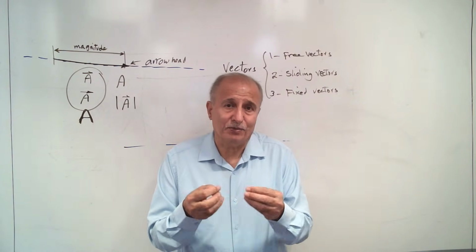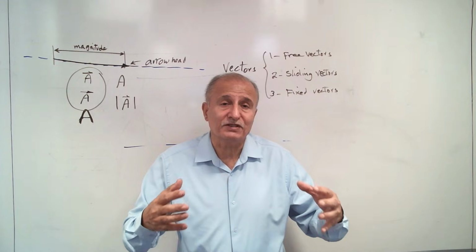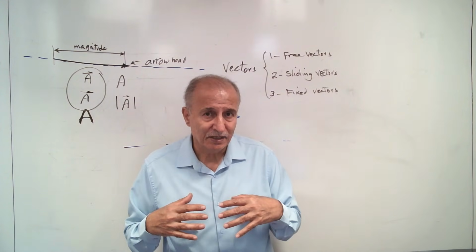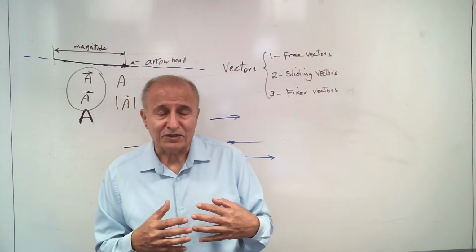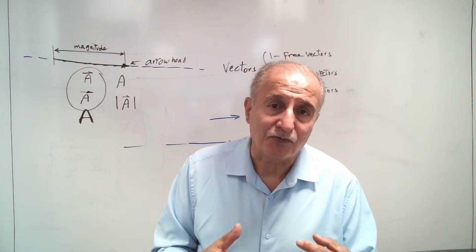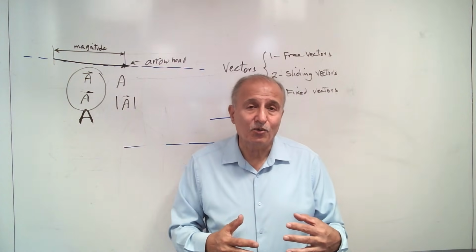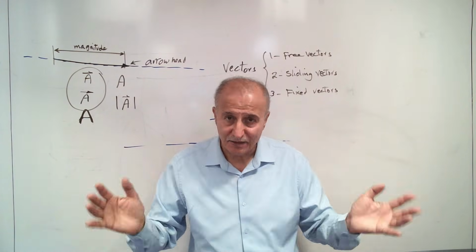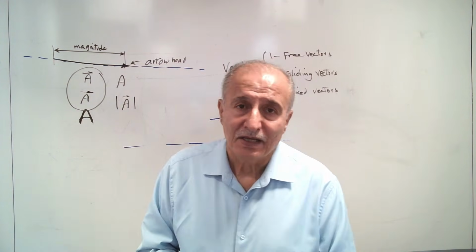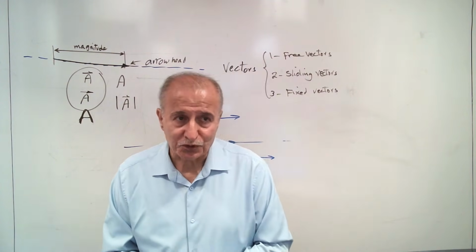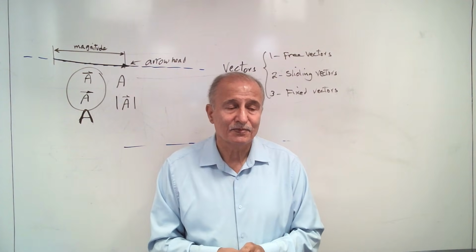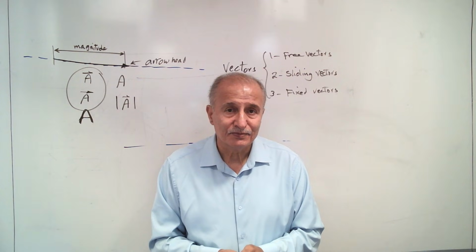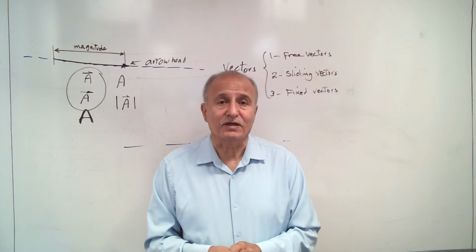When you isolate the body and show it on paper, and show the effects of all other bodies on it, what's the effect of all other bodies on our object? We defined this effect before, and we call it force. It means that all of these are external forces, because these forces are acting on the outer surface of the body. When you show all external forces with the isolated body, this is called a free body diagram.